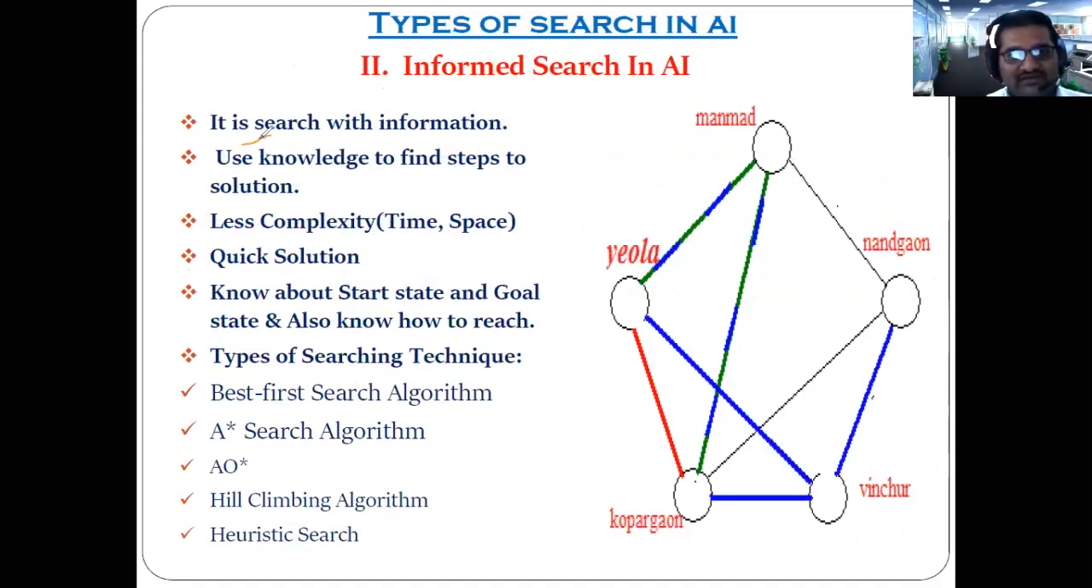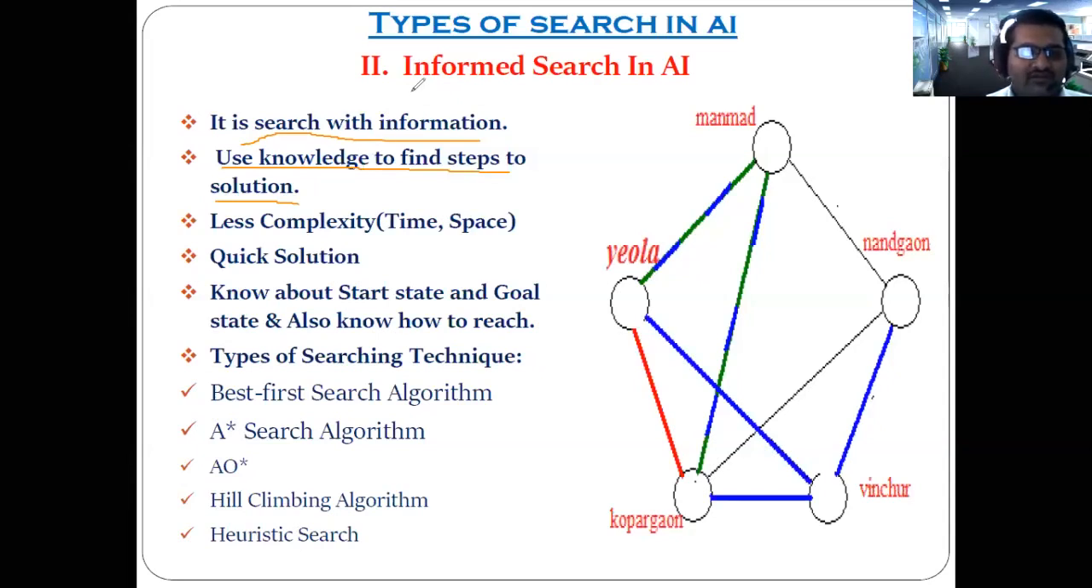Here I have written Informed search. It is the search with some kind of information available. It uses the knowledge to find steps to the solution. Understood? As compared with our previous search technique, the main difference you can easily find out here. This works on the basis of some knowledge or specific information about the domain, where the uninformed search doesn't have any kind of specific information.